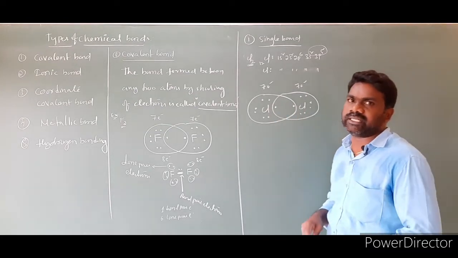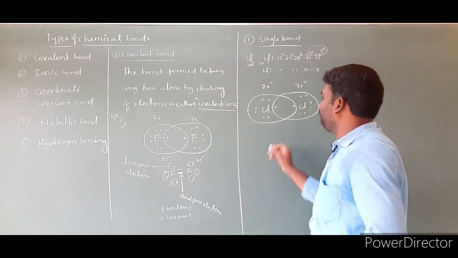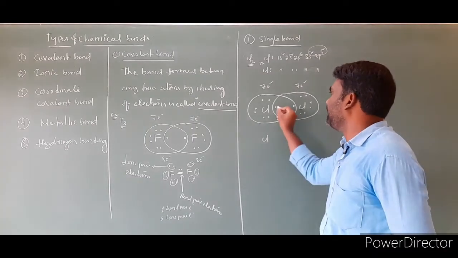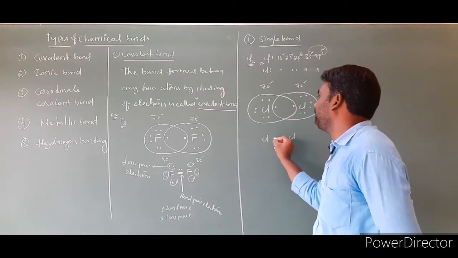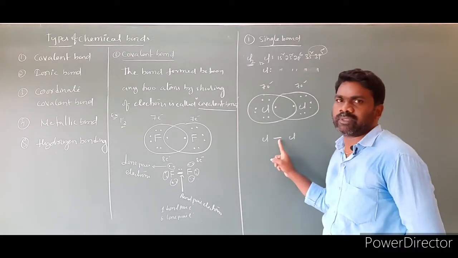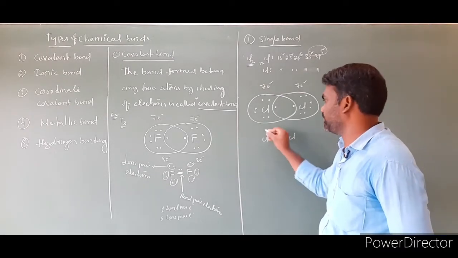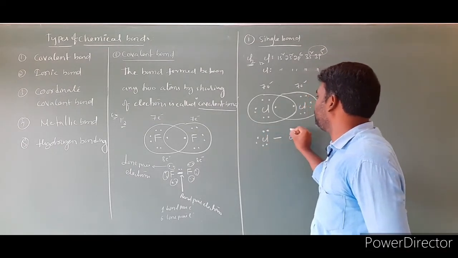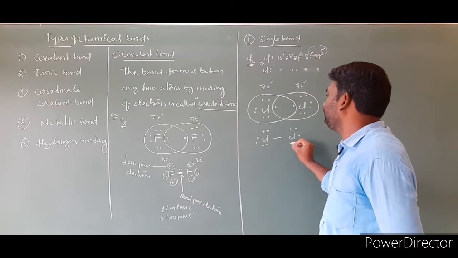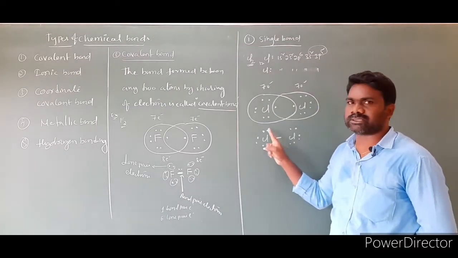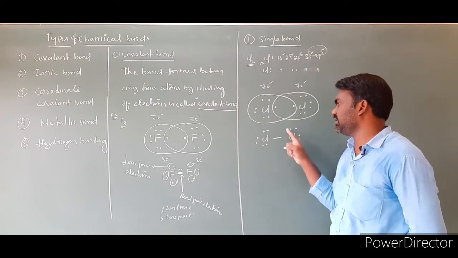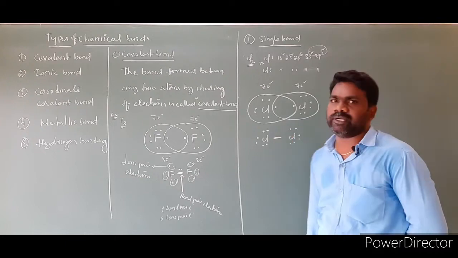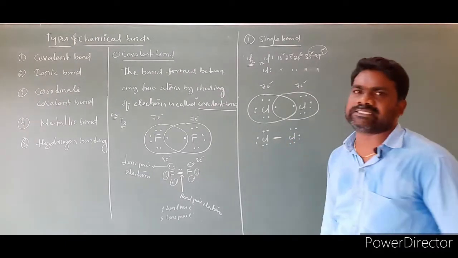The bond formed by sharing is called a covalent bond, we know very well. Now after bond formation, we have to show this chlorine and this other chlorine, between which one bond is formed. I am writing it in the form of a hyphen. This line represents a pair of electrons, nothing but force of attraction. Remaining electrons we have to show as usual. So here one bond pair, and how many lone pairs? Here are 3 lone pairs, here also 3 lone pairs. Total number of lone pairs is 6. So only one bond is formed between two atoms. This bond is called a single bond.